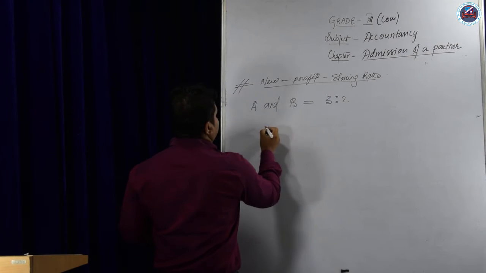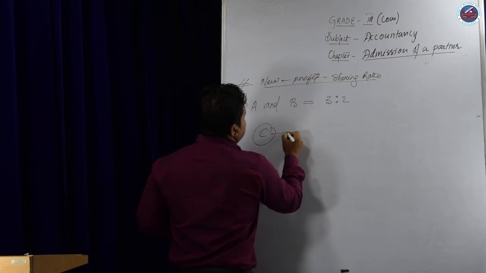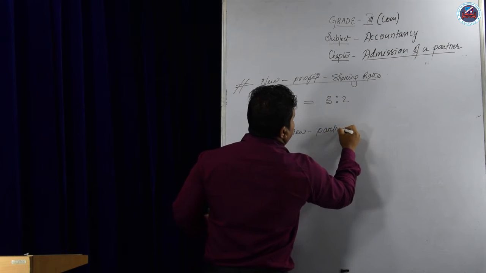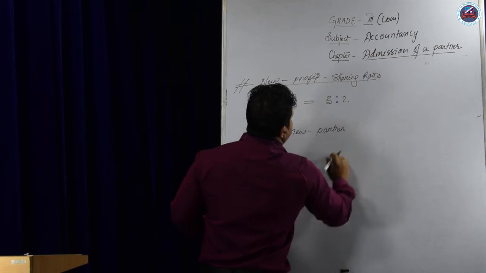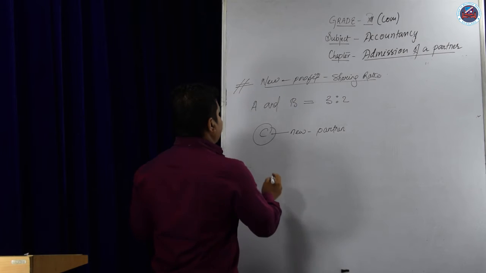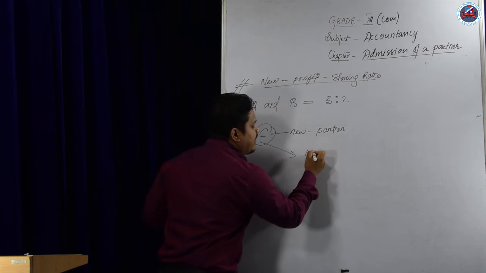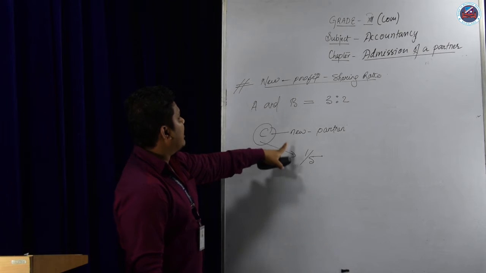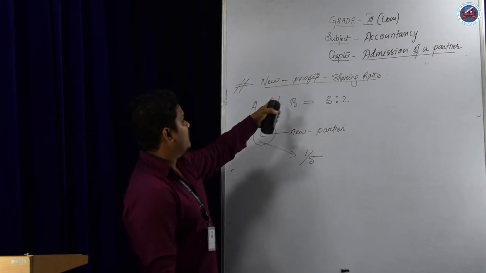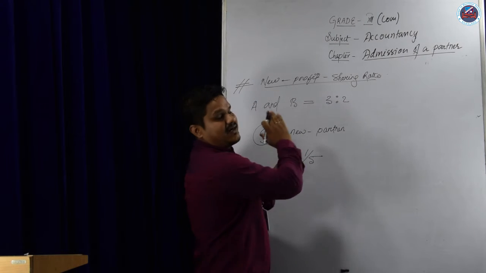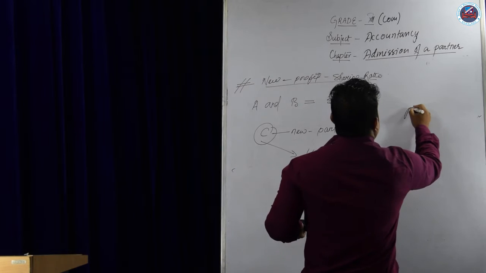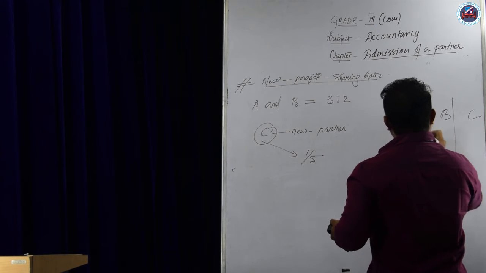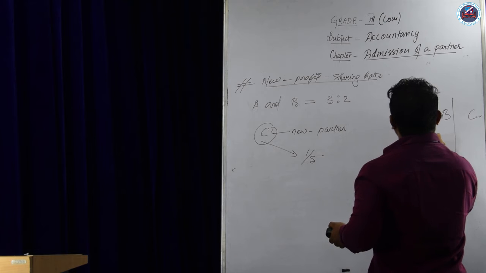Now suppose C is a new partner, and his share in the business is suppose 1/5. Now we have to find out the new profit share ratio for all the partners, for A, for B, and for C. Before C was admitted into the business, they were sharing the ratio 3:2.